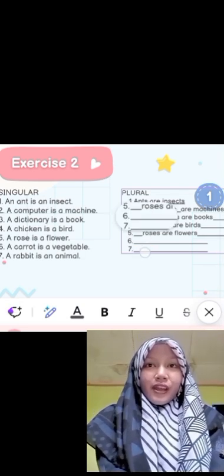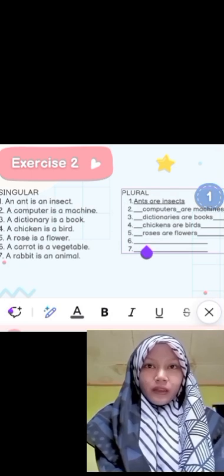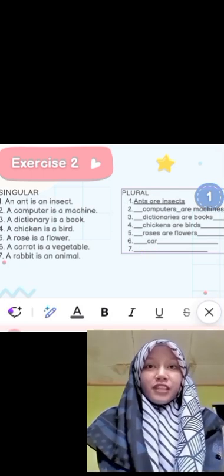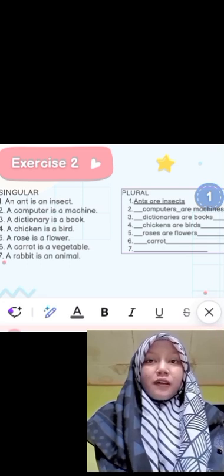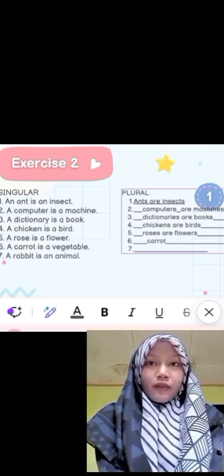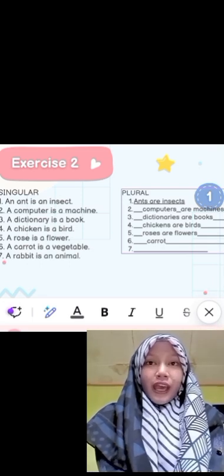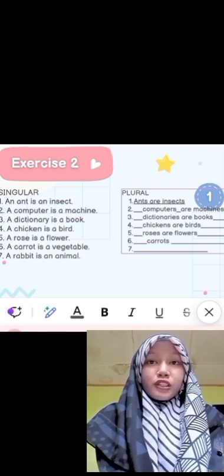Next, a carrot is a vegetable. Make it plural. Carrot, we have to add s. Is is changed to r.